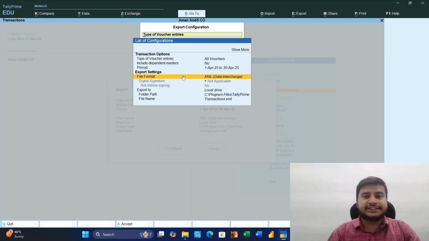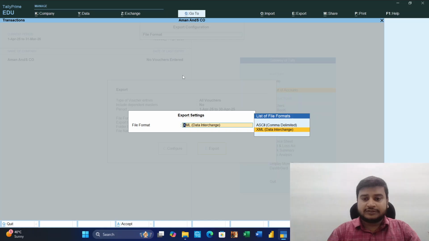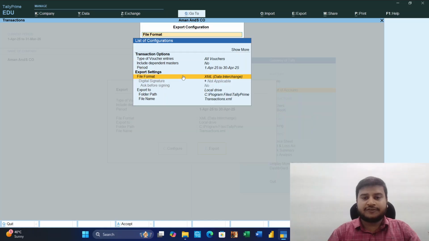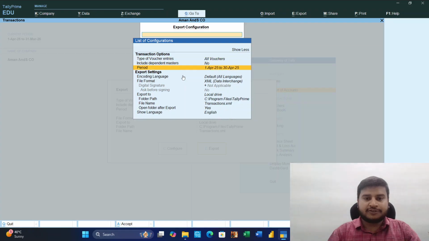XML data entries. We can change the format also. You can change the export format also. Digital signature, export path can also be changed. XML, okay. And some more features. You will get all the unnecessary transactions.